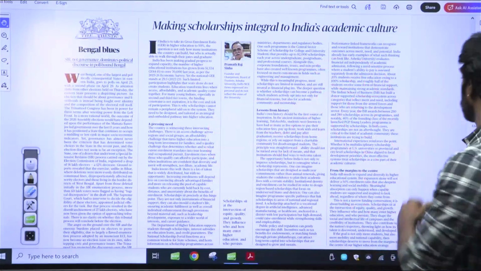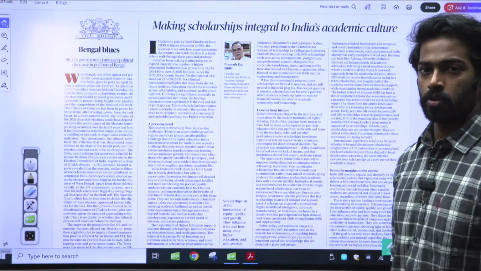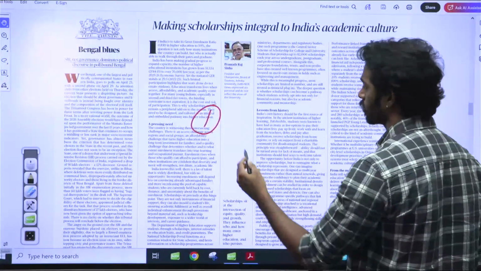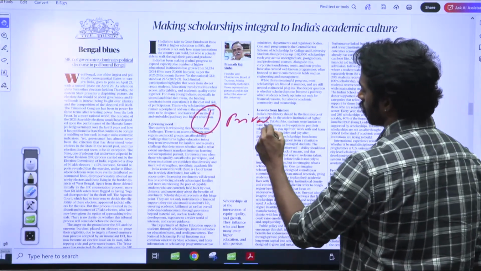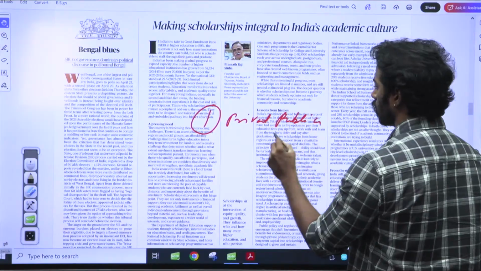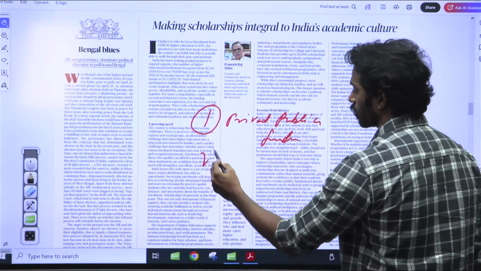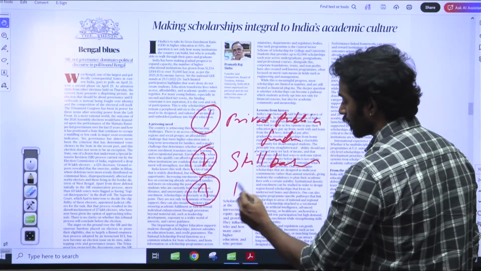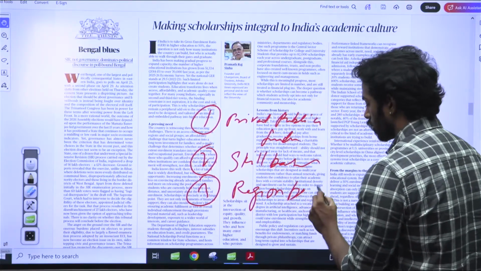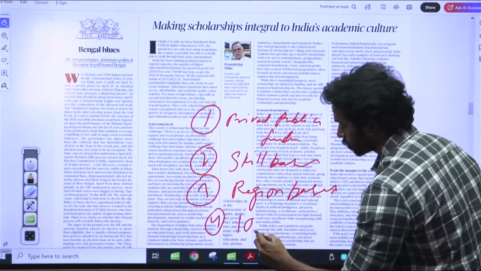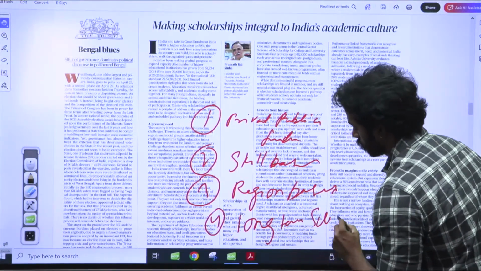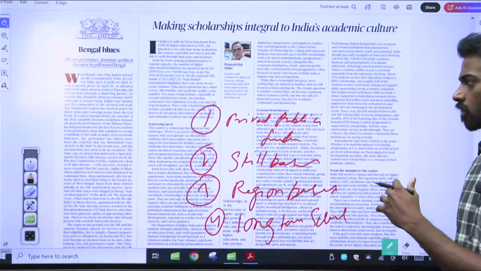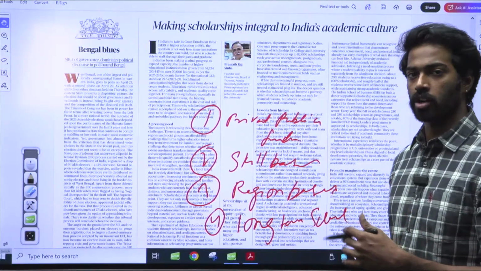And the author has proposed four types of scholarships so that there can be more enrollment. First is private and public funding. Then you have skill-based scholarship. Then you have region-based scholarship. Then you have long-term scholarship. These are the kinds of scholarships that the government can come up with so that many people can enroll in higher educational institutions and contribute more to society.